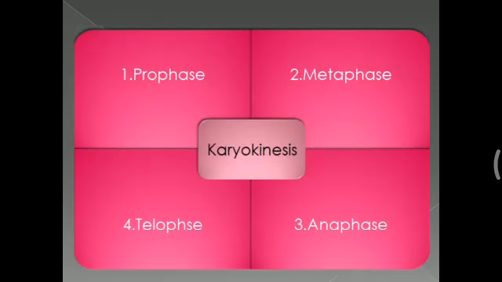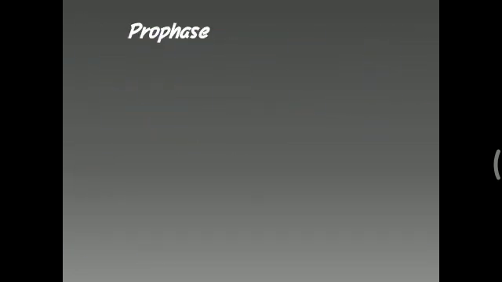Now, starting with karyokinesis. Karyokinesis is completed in four phases. The first one is called prophase, the second is called metaphase, the third one is called anaphase, and the fourth one is called telophase. Now let us begin from the very first phase of mitosis, that is prophase.